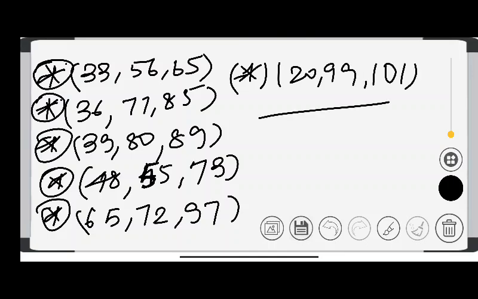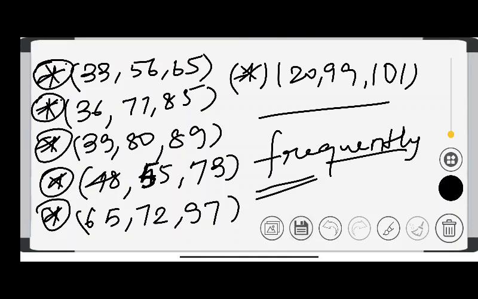These are the triplets frequently asked in exams. So you have to remember all of these triplets.